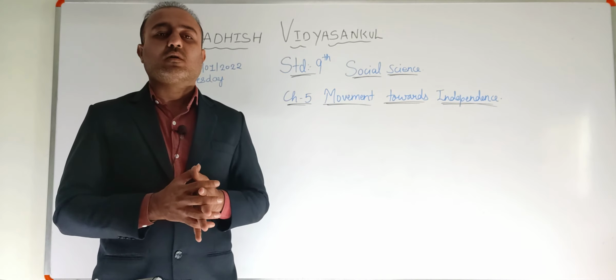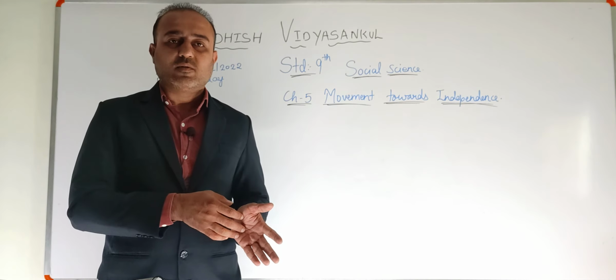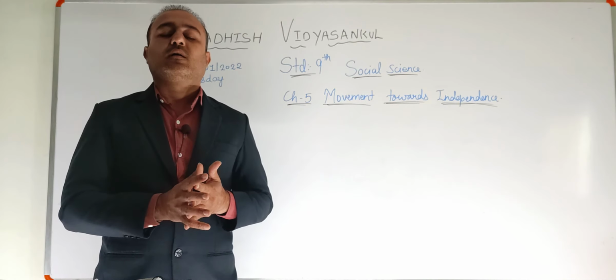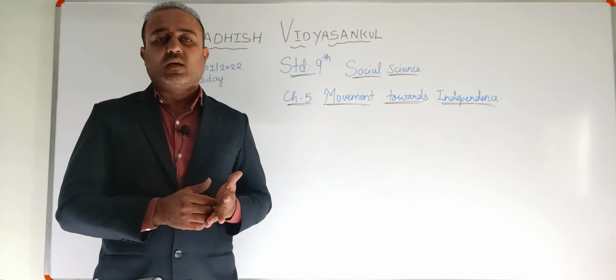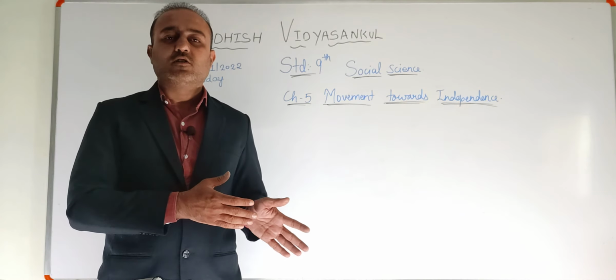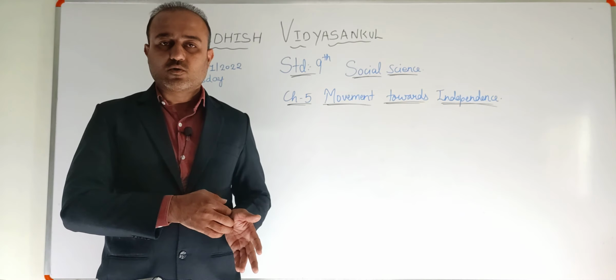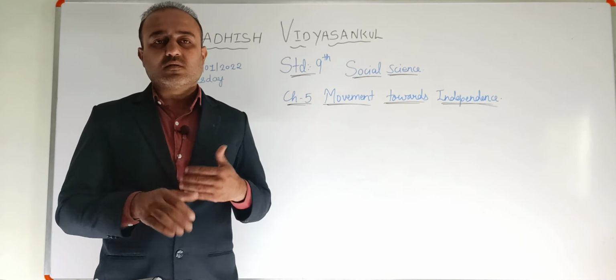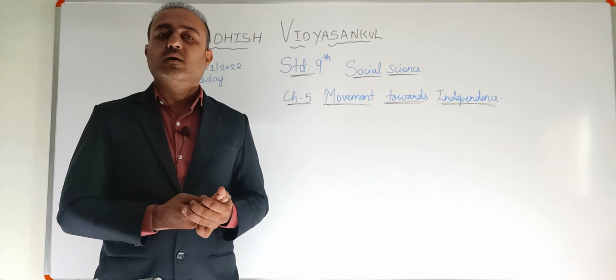Even the people who were in the government services, that means who were doing jobs for the Britishers, stopped doing those jobs. Even the people who had admitted their students in the English medium schools or the British government schools, they all removed their children from the schools. So this is how they protested against the Britishers.